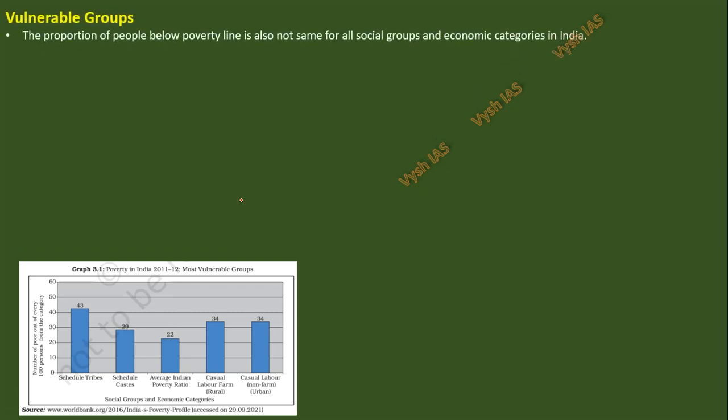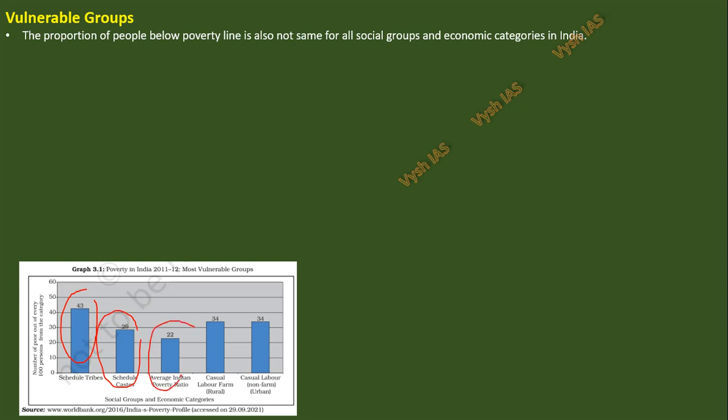Then again, this is the caste-wise data which we will discuss, the vulnerable groups which I told. Out of 100 ST people you take, at least 43 are poor. Then again, 100 SC people you take, 29 will be poor. Definitely poor, they are telling.